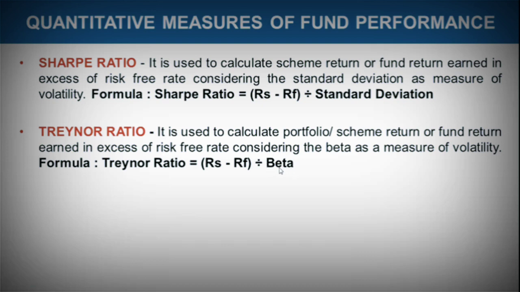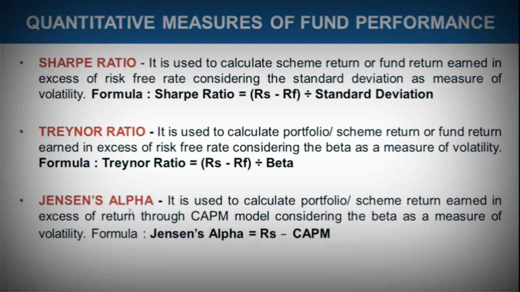We know that beta gives a more realistic picture because beta considers the market risk along with the individual asset risk. We learned about this in our previous video. Standard deviation is only giving you an indication of a particular asset's risk. However, beta is giving you an indication of a particular asset's risk in comparison to the market risk. So this is why in the Treynor ratio beta is considered, the market risk is considered; rest all is the same. We try to find out how much excess return has been there from the scheme as compared to the risk-free rate return.